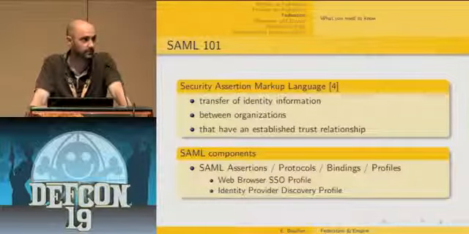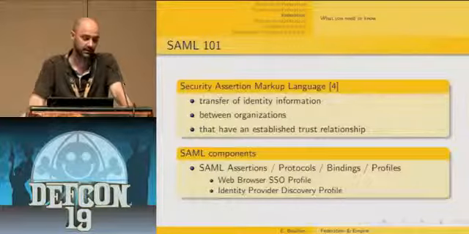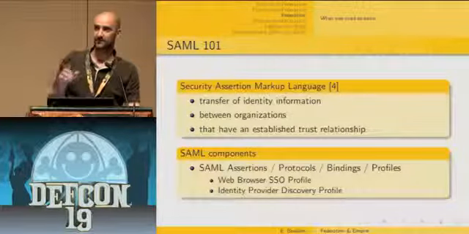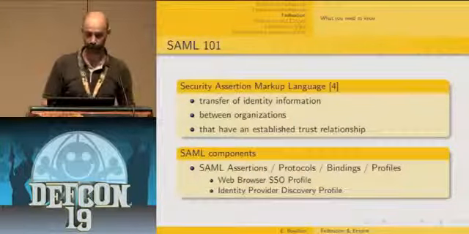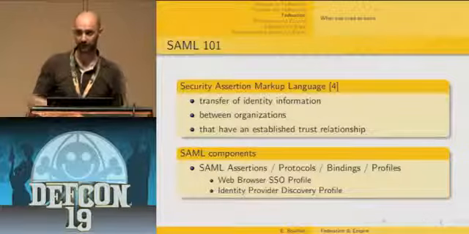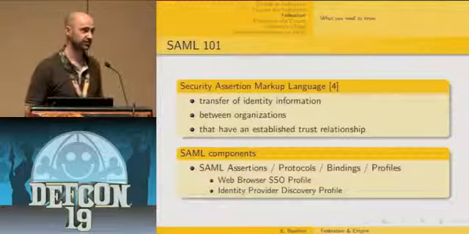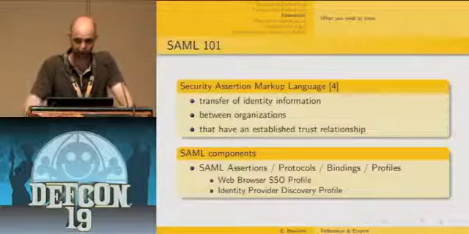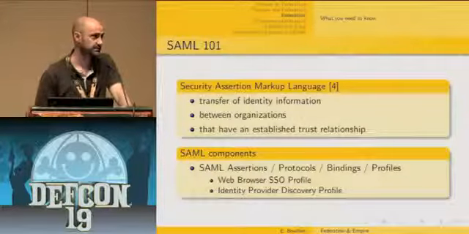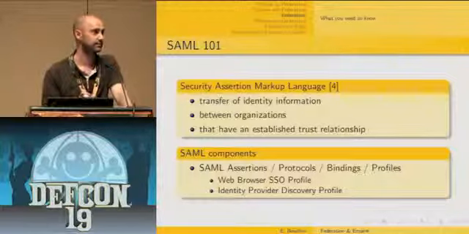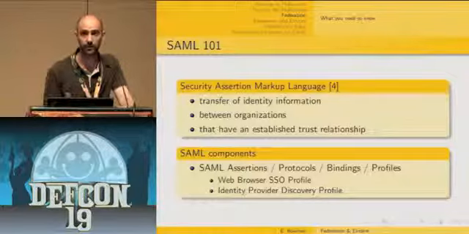There is also something you need to know if you start looking at this kind of specification and document: there are some terms which have a specific definition in this context, so it's better to know their definitions. Basically you have SAML assertions, SAML protocol, bindings, and profiles. SAML assertions, I'm going to come back to later, but typically it's a signed XML document which contains statements about a principal, a user for instance, that a given asserting party claims to be true.